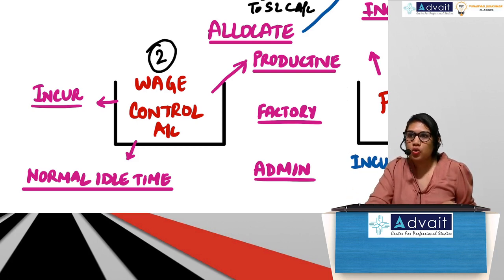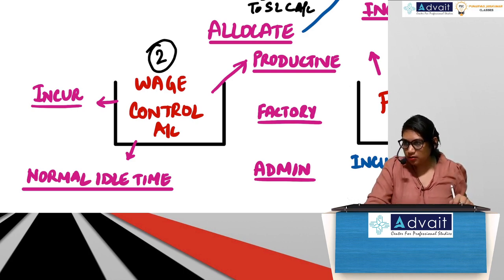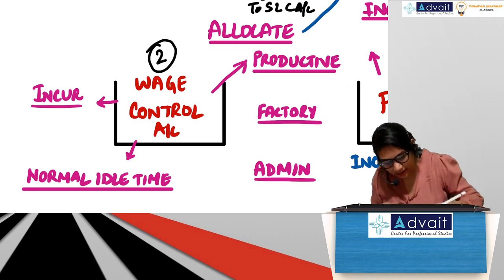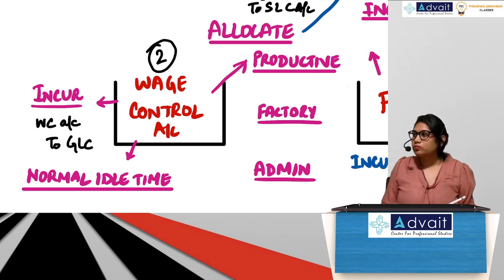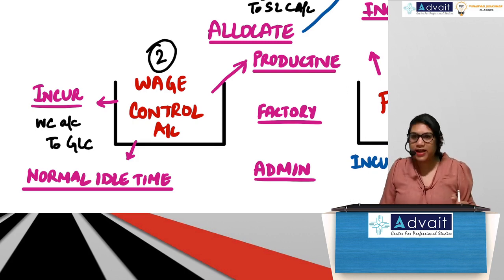Wages to cash, correct? Or bank. Do we have cash bank here? So what will we pass? GLC. So what will the entry be? Wage control account debit to GLC account. Guys, correct?